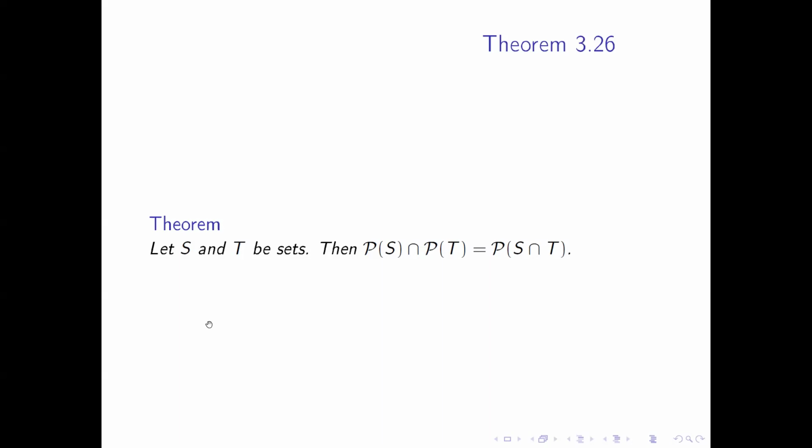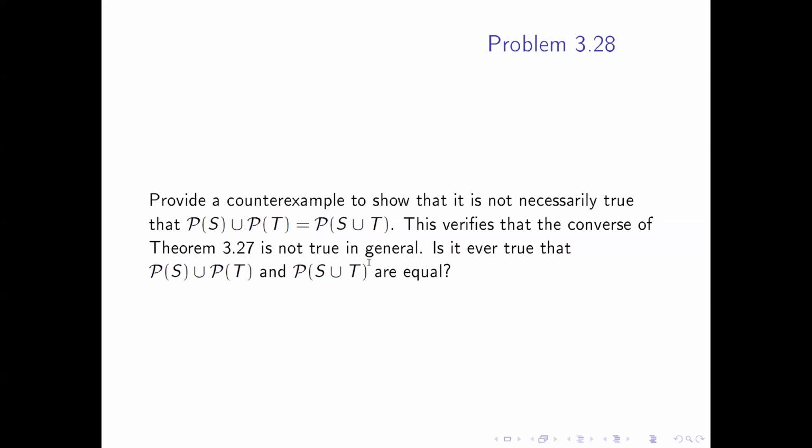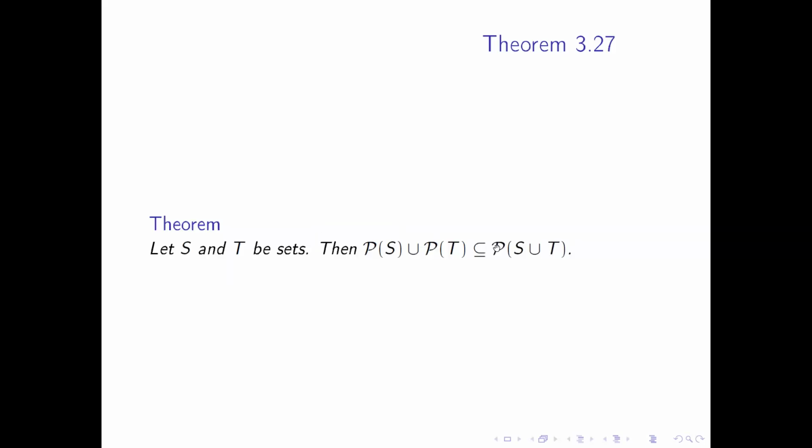And then the next one is just one way. I just have to show that anything on the left-hand side, anything in the union of power sets, is inside the power set of their union. And then this is where this question comes in. We have to give an example where there's something inside the power set of the union that's not necessarily in the union of their power sets.